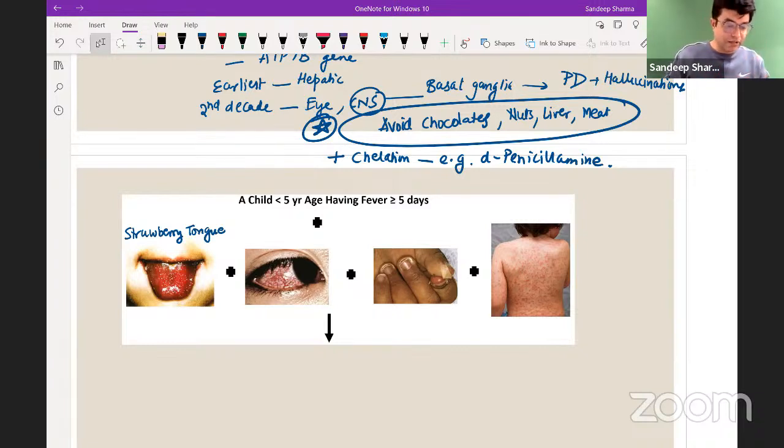So, strawberry tongue. Yes, we heard about it. So let's stick to the discussion. Only a 10-minute discussion is left, so let's finish it off. So strawberry tongue is there.